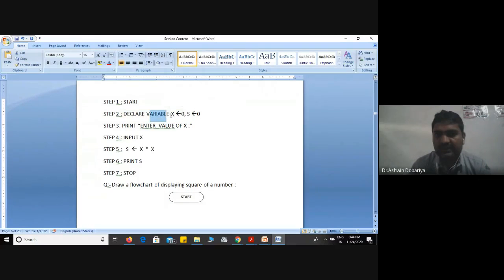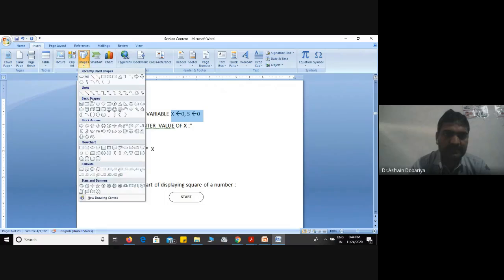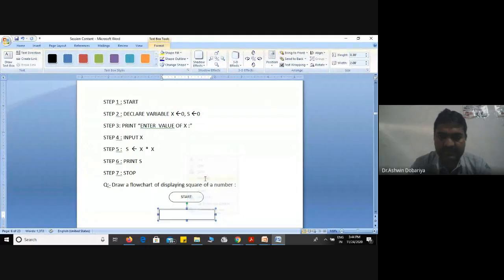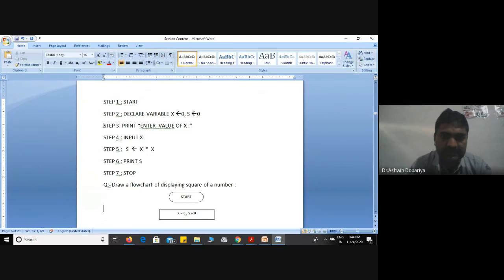Okay, after that, what do I have to do? I have to declare two variables, x and s. To declare two variables, which symbol do I have to use? Yes, rectangle, the general process symbol. Then I will write like this: x is equal to 0, s is equal to 0. Here we do not need to mention declare. Even if you mention the word declare over here, there is no issue, right?